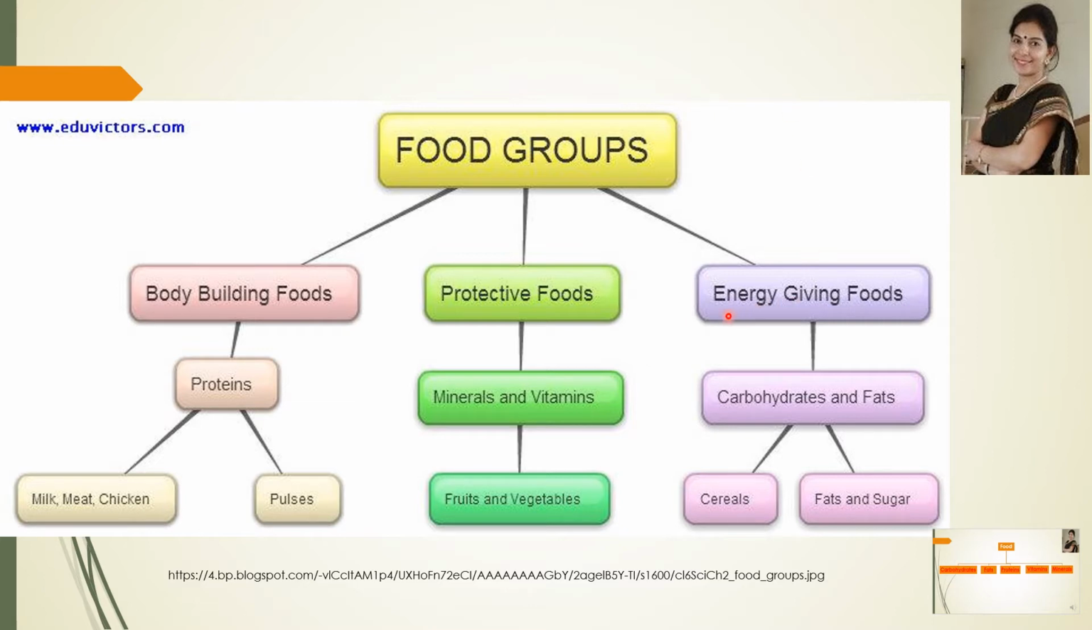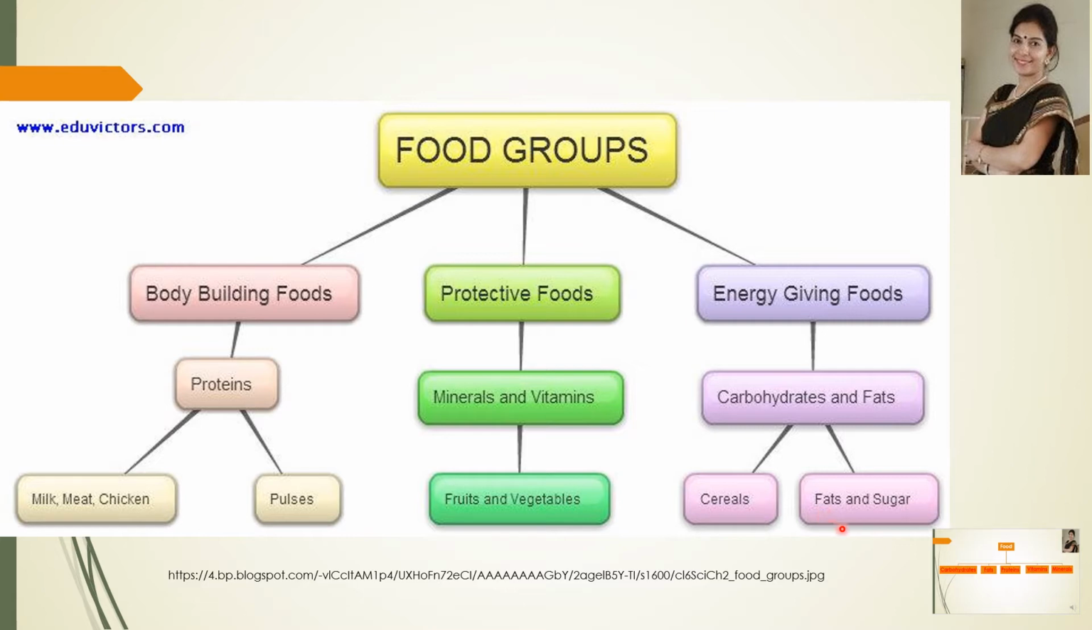Now the third category, that is the energy giving foods. Under this category come the carbohydrates and the fats. Carbohydrates are mainly sugars and starch. Starch is present in grains or cereals like wheat, maize, tubers like potato, etc. While the fats are the stored form of energy. The fats in the food which we eat are stored in the body, and when we require energy at the time of crisis, then this fat provides us with the energy.